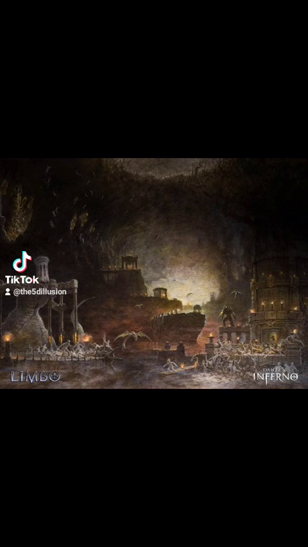Limbo was the place that people went where they weren't evil people, but they didn't accept Christ during their life, so they're sent here instead. It describes how Socrates and Aristotle are some of the people who are stuck in this very layer of hell because they didn't accept Christ in their life, but they weren't evil, so their only punishment is sorrow, never able to see God or heaven.